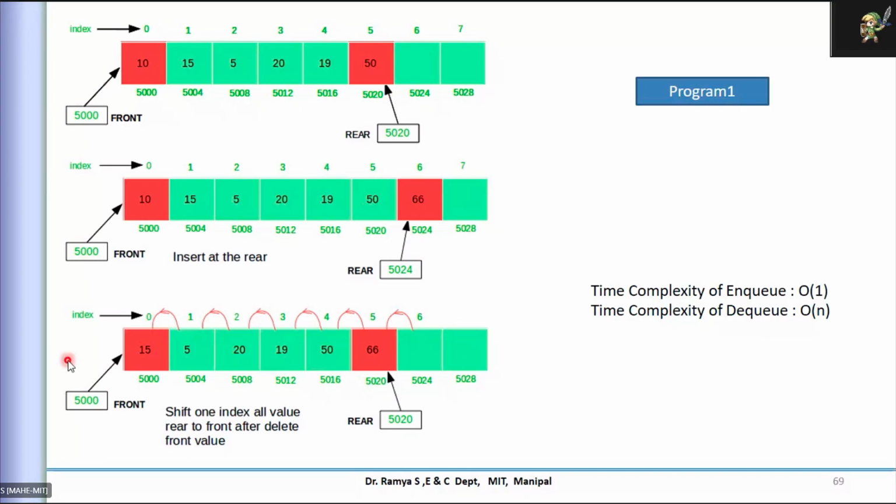So the complexity of dequeue increases with respect to n. This is the algorithm for that. But instead of this, to simplify the work or complexity, we have seen one more method.